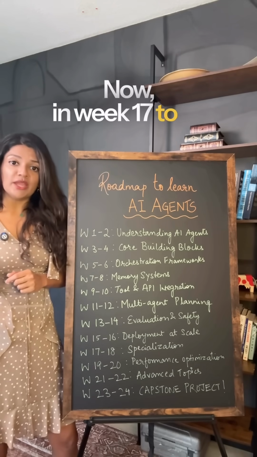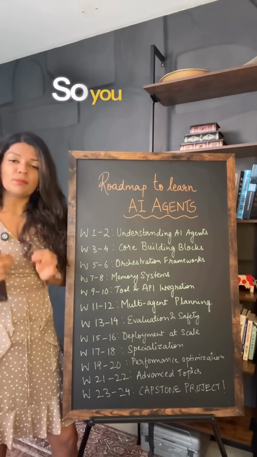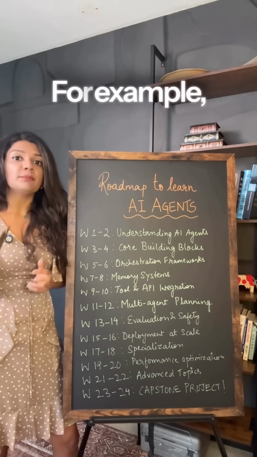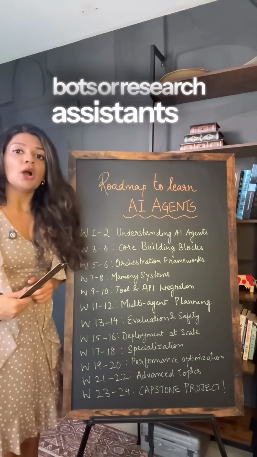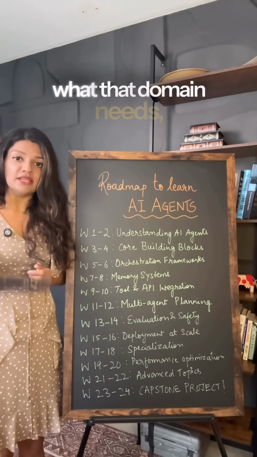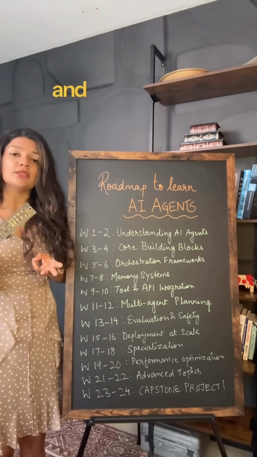Now in week 17 to 18, you get into specialization. So you pick a use case that you actually care about. This is where you think about vertical AI agents. For example, customer support bots, research assistants, developer copilots, or workflow automations. Go deeper into designing for what that domain needs, which is the data that you're looking for, the tools, and the workflow that it needs.